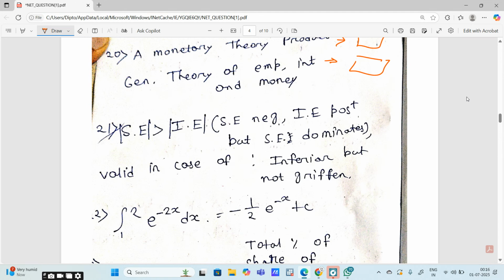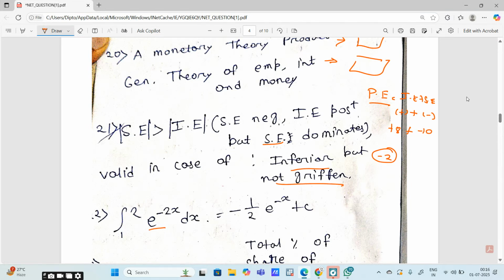If the substitution effect is negative but the income effect is positive, then the good is... but the substitution effect is dominating. We know that the price effect is basically what? It is income effect plus substitution effect, right? So the substitution effect is negative, but the income effect is positive, but the substitution effect dominates. Suppose it is minus 10 and it is plus 8. In that case, we will get the value as minus 2, right? So the price effect will be negative, and price effect is negative in case of an inferior good, but not Giffen.